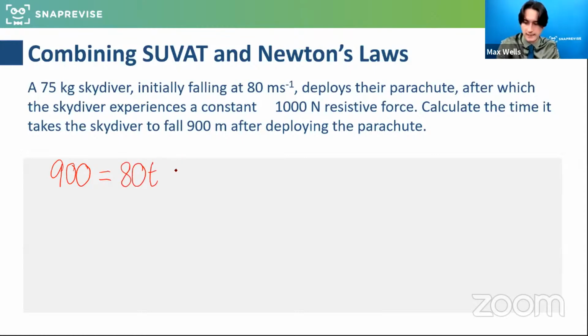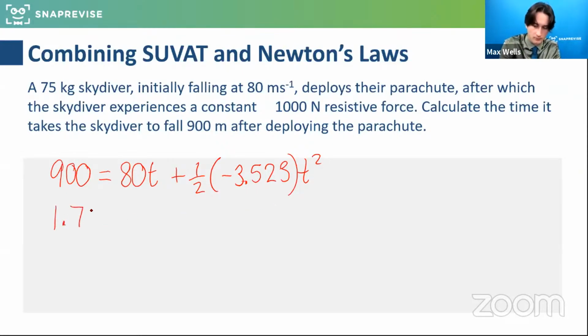So 900 equals 80t plus a half times A, which was minus 3.523, times t squared. I'd bring that all to one side, and I get a quadratic like 1.7616 t squared minus 80t plus 900 equals 0.